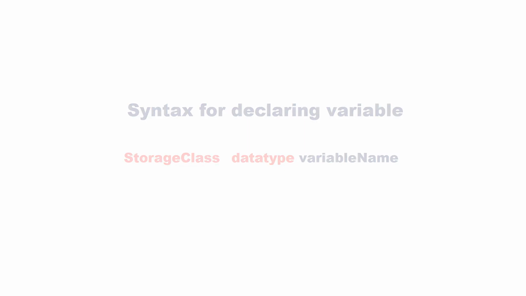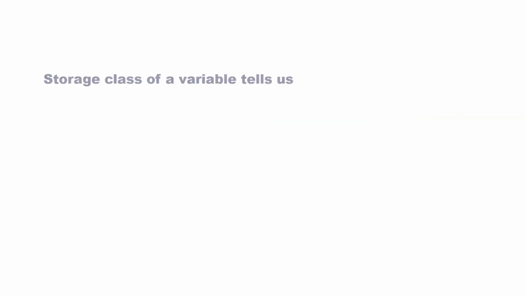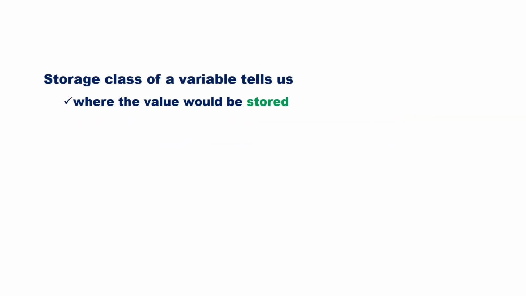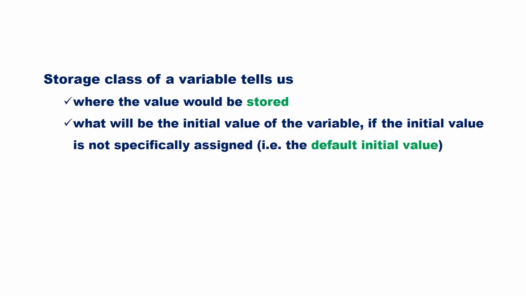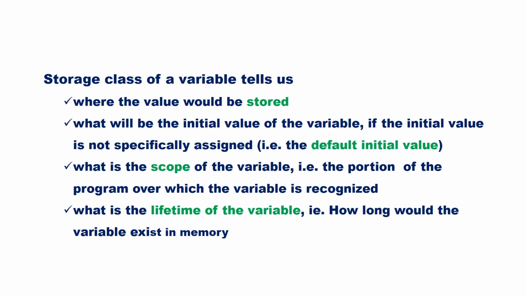What is storage class? Storage class refers to the permanence or lifetime of a variable and its scope within the program. Storage class of a variable tells us where the value would be stored, what will be the initial value of the variable if the initial value is not specifically assigned, that is the default initial value. What is the scope of the variable, that is the portion of the program over which the variable is recognized. What is the lifetime of the variable, that is how long would the variable exist in memory.